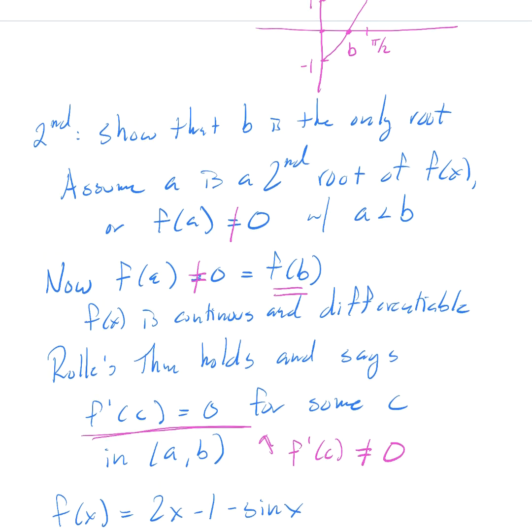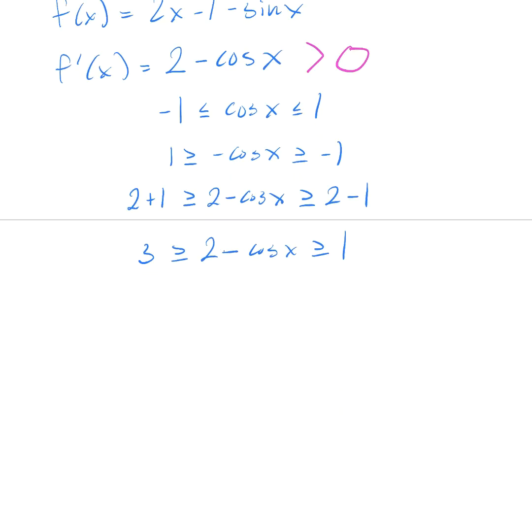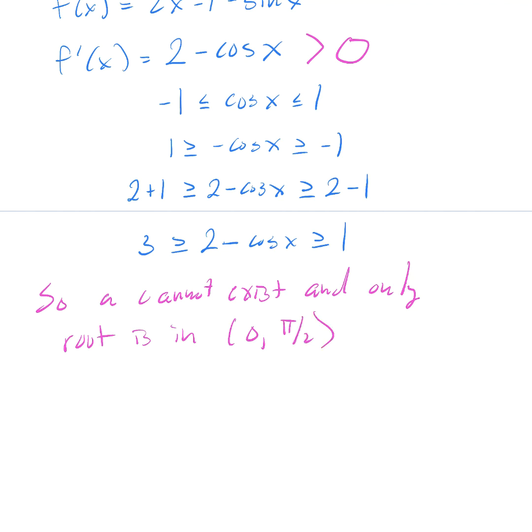And so that means there is no second root. So a cannot exist, and the only root is in the interval from 0 to pi over 2.